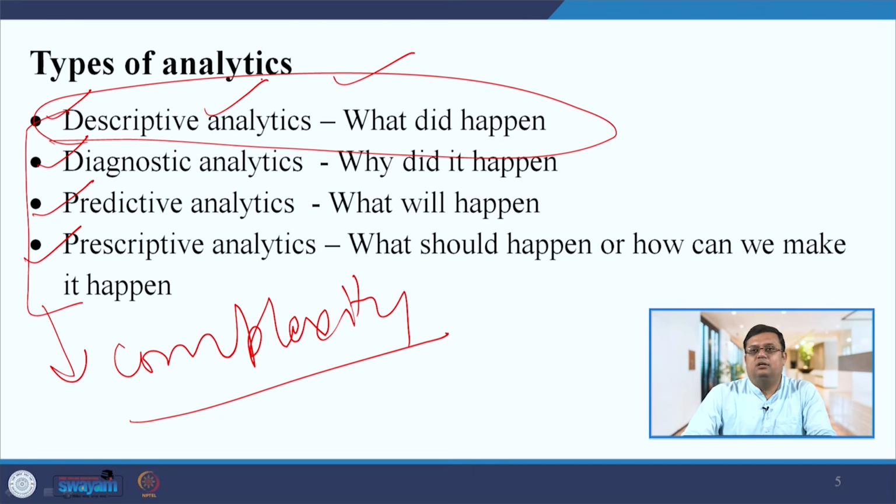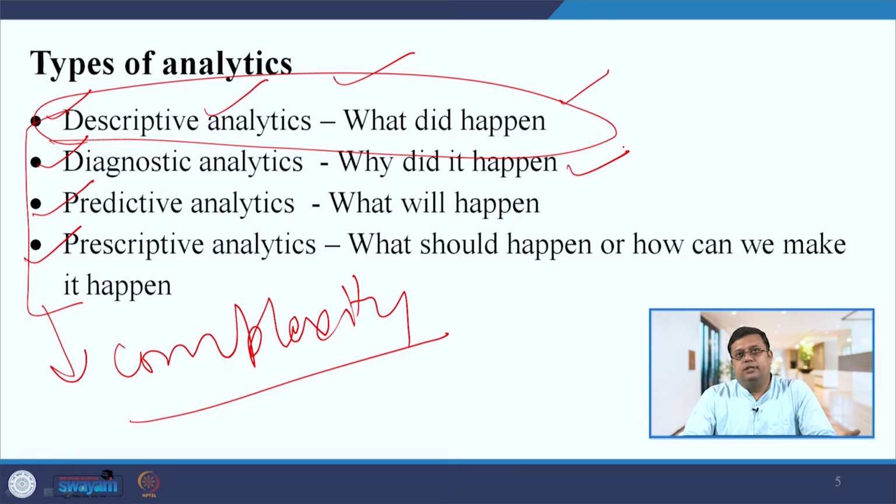You start with descriptive. Descriptive will answer what has happened and what is happening, right? And diagnostic will answer why it happened, whatever has happened. Relationship-related or difference-related things are what diagnostic analysis will answer.